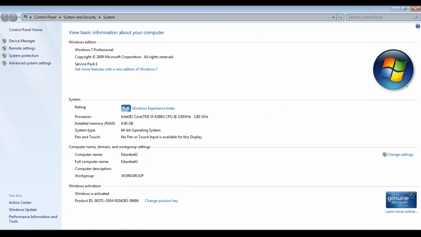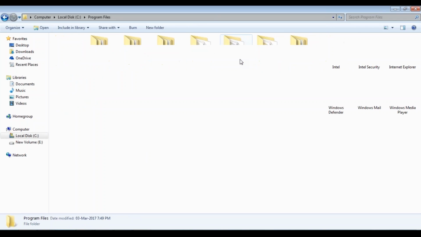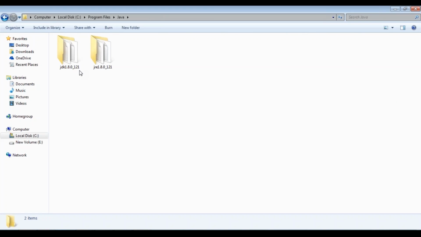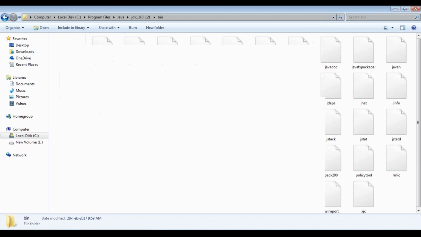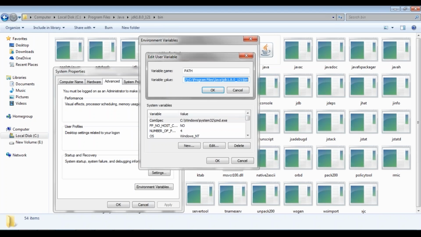So go back to My Computer to the location where you have installed Java. Now in case if you have not changed the path, it will be present in C, Program Files, Java, and then here you have two options, you have JDK and JRE. So go inside JDK and then inside bin. So take this complete location, copy it, come back to your environment variable and specify it here. So if in case there is any other value, just put a semicolon and then put the new value. But if there's nothing set, you're creating a new variable, then just directly specify this path. Just click on OK.